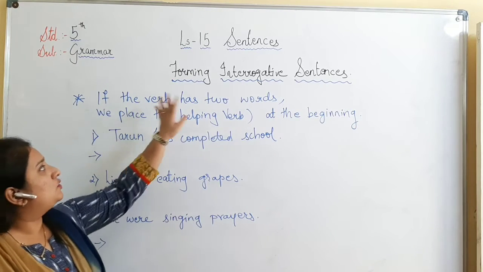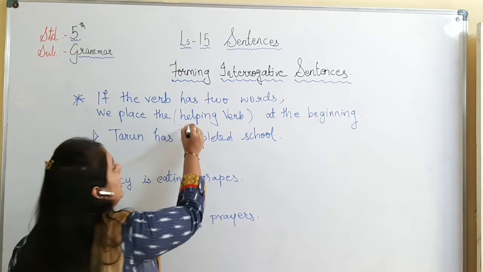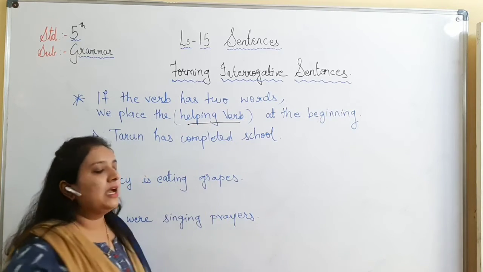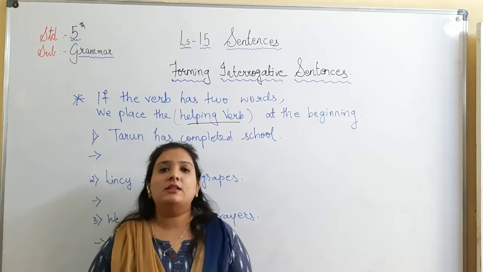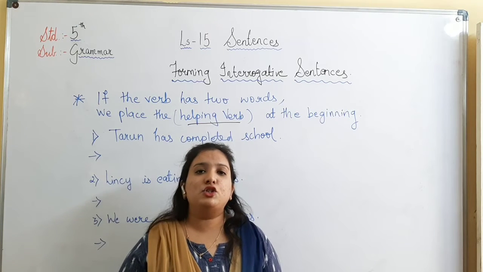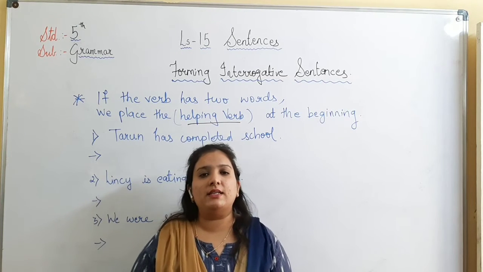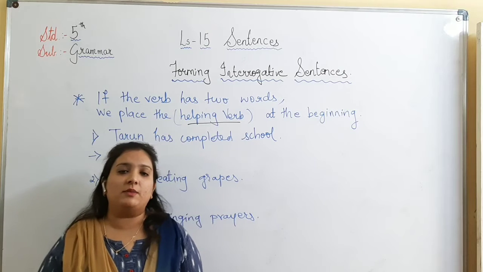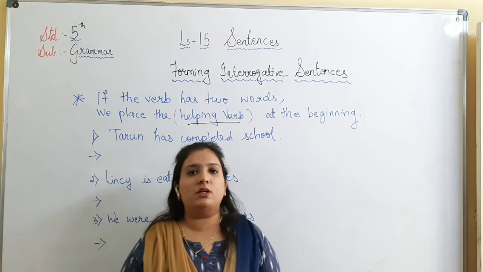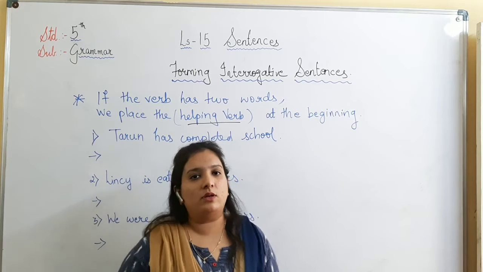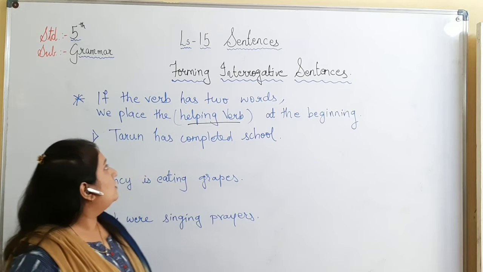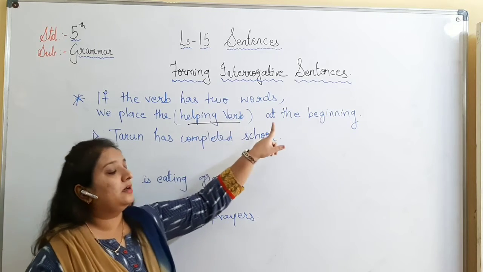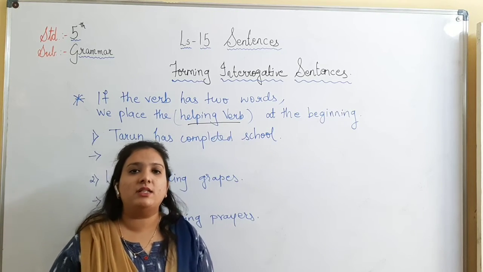If the verb has two words, we will place the helping verb at the beginning. I already taught you whenever the sentence contains two verbs, then automatically is, am, are, was, were will become the helping verb and action word will become the main verb. Now what do we do? We will place the helping verb at the beginning of the sentence to form the interrogative type of sentence.